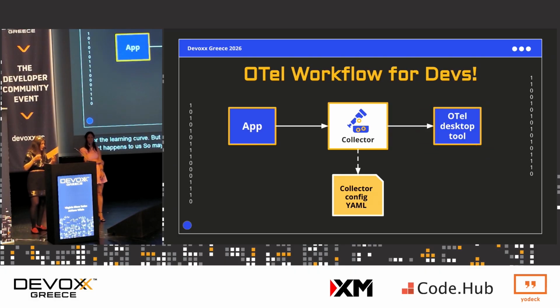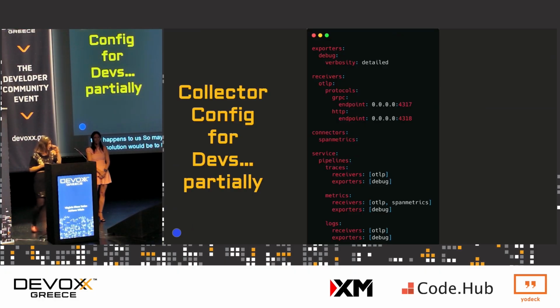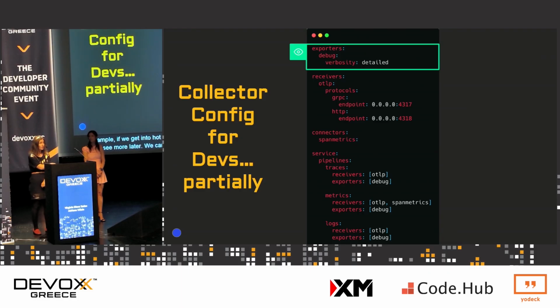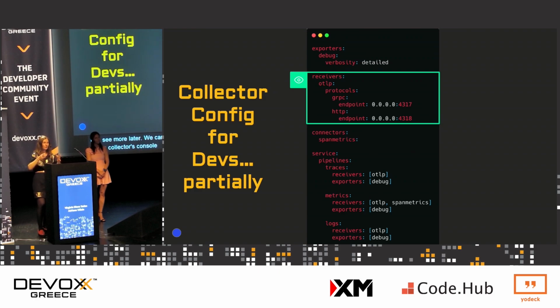The ideal solution would be to have a lightweight viewer and not a big, huge setup. So, for example, if we look at the OTel configuration right now, which is partial, you can see more later, we can focus on the debug exporter that will print the telemetry signals to the collector's console. Then the receiver that will ingest application telemetry.